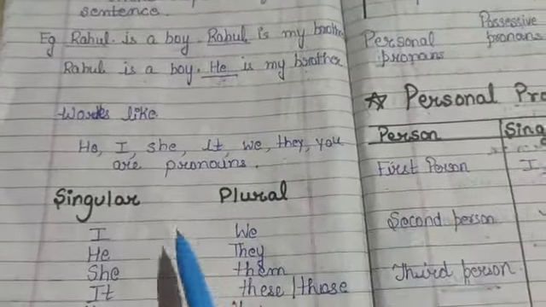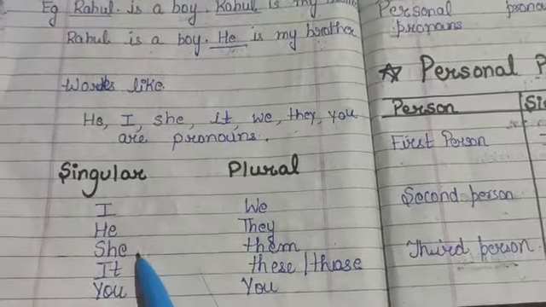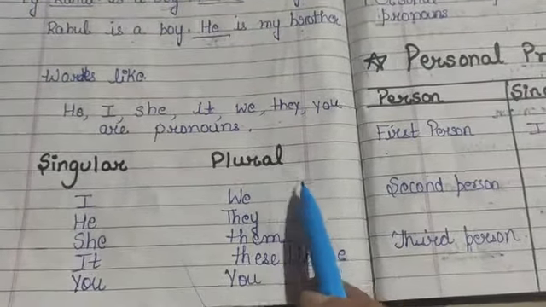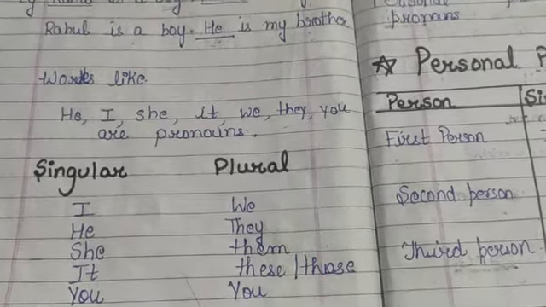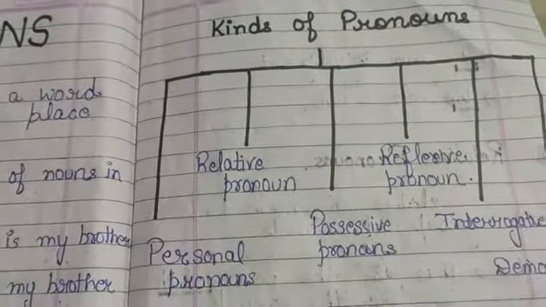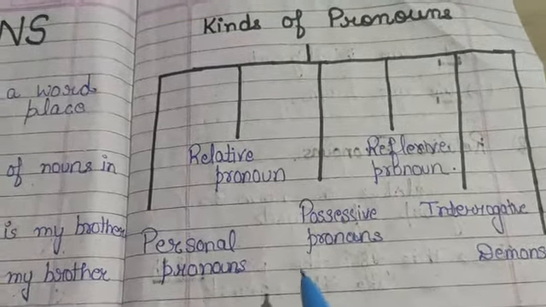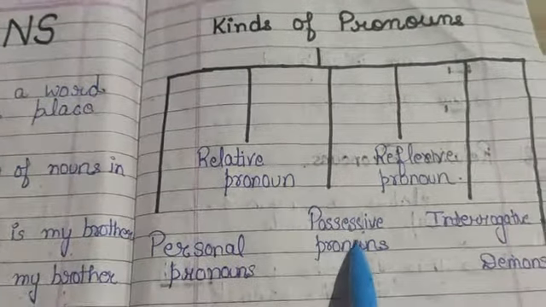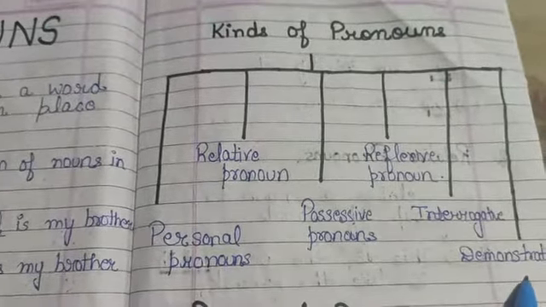There are some singular pronouns and some plural pronouns. Let's see. I, he, she, it, you are used as singular pronouns. And for plural, we, they, them, these, those and you are considered plural pronouns. Kinds of pronoun. There are 6 kinds of pronoun. The first one is personal pronoun, relative pronoun, possessive pronoun, reflexive pronoun, interrogative pronoun and demonstrative pronoun.